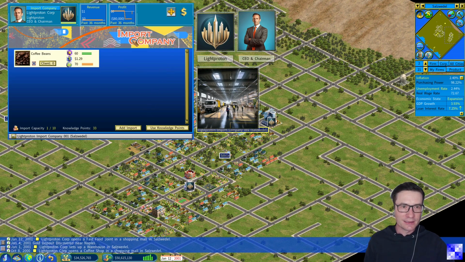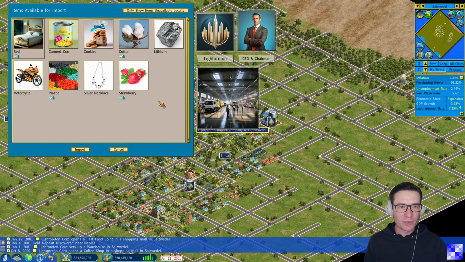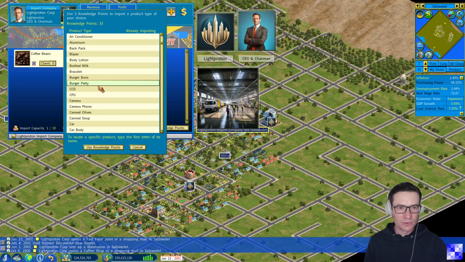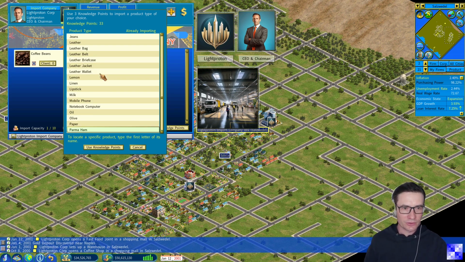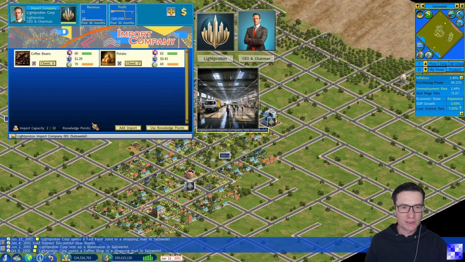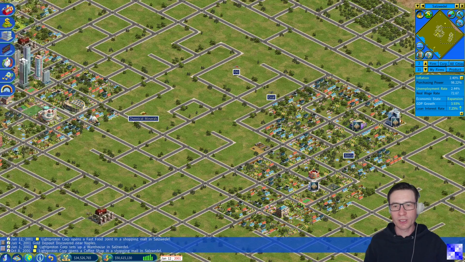We can here in this import company click on add import and check whether it's already provided, an available item for import. This is not the case. Therefore, we will make use of our remaining knowledge points to add potato and potato import. Use knowledge points. 3 knowledge points are deducted. And now we have access to potatoes with a quality of 62, which is quite okay.